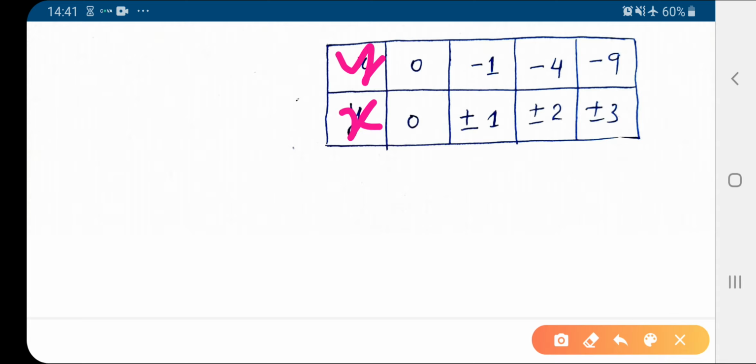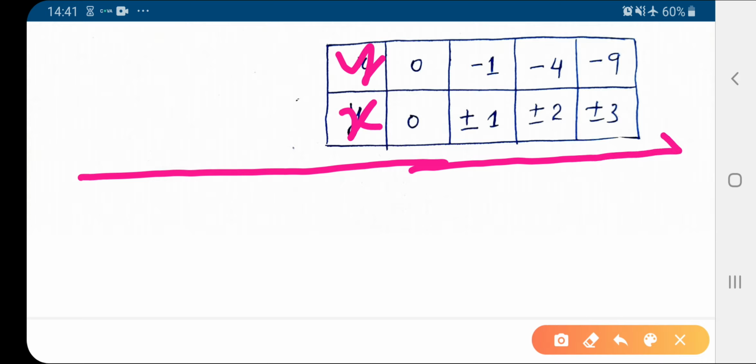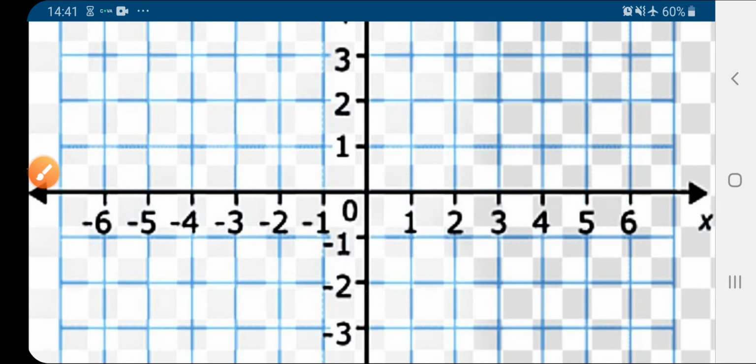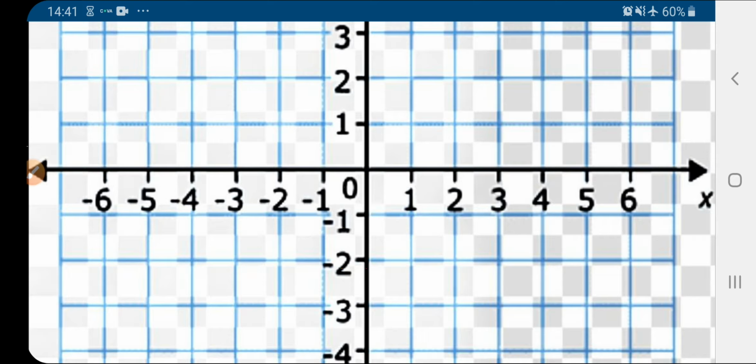So if we plot this graph, along x we have plus minus values. So this is the x axis, so this is plus minus 1. See in the graph, x is plus 1, we have the equation.